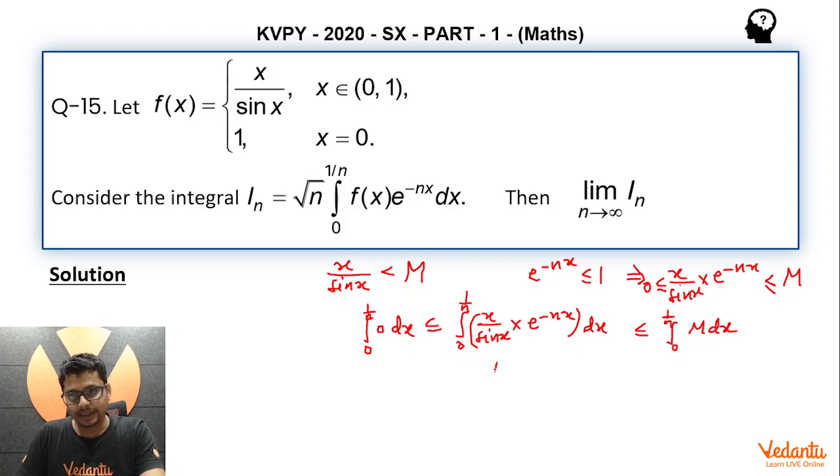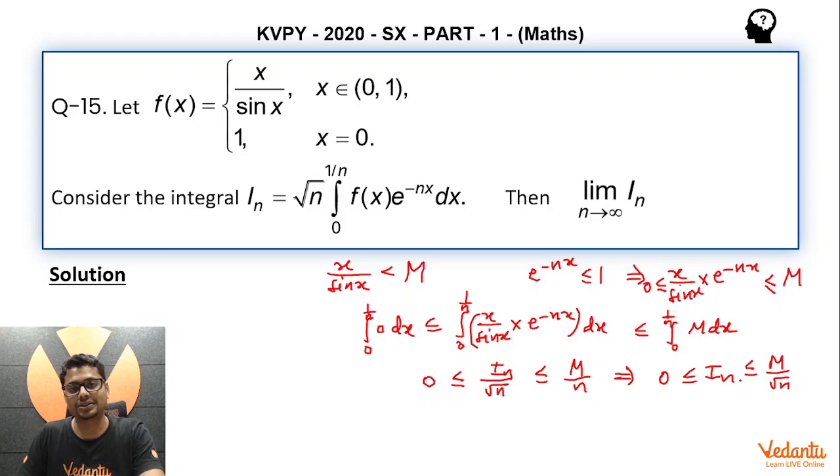Now this is I_n by root n, and as you integrate, this is less than or equal to M by n, and this is 0. So I_n is less than or equal to M by root n and greater than or equal to 0. Root n is definitely positive, so you can cross multiply and the inequality signs remain the same.